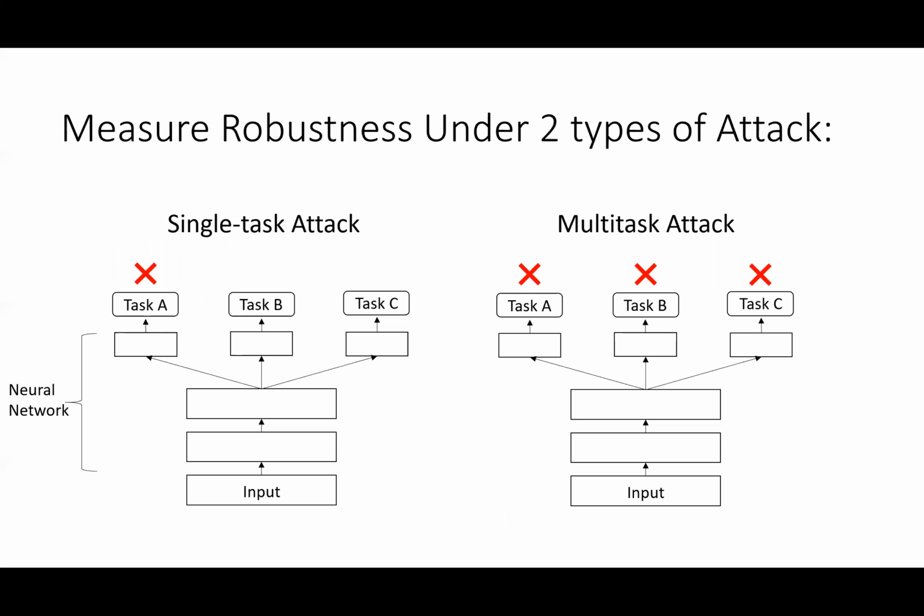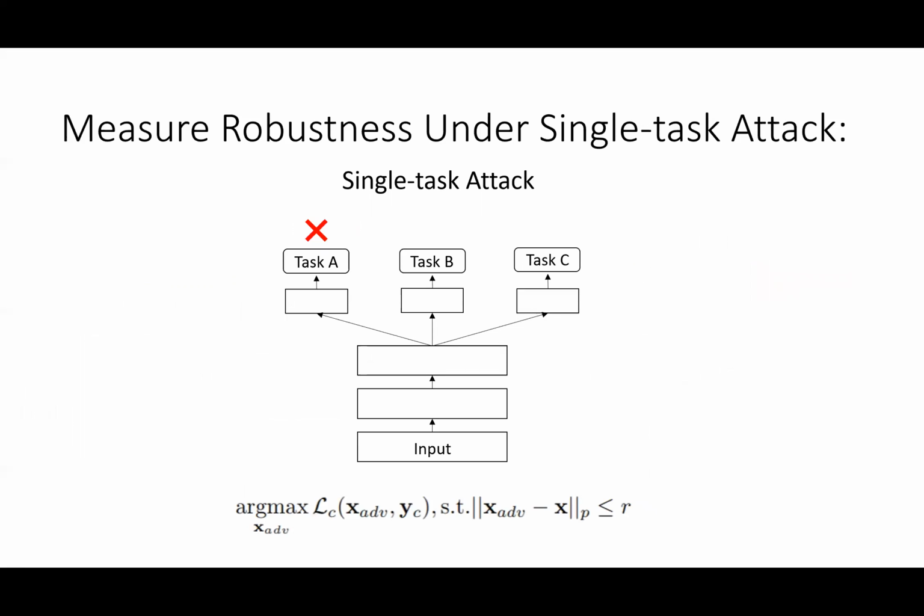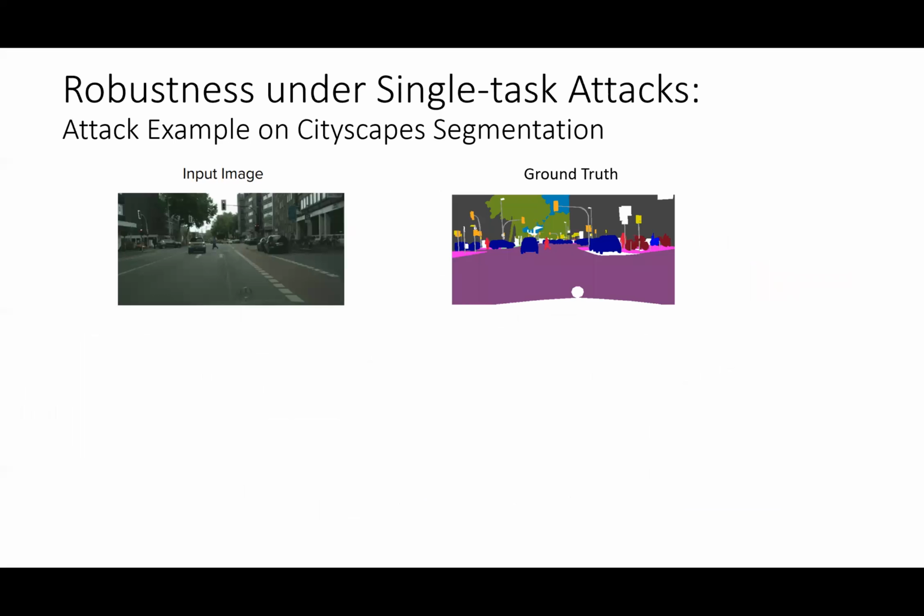We measure the robustness of multitask models under two types of attack, single task attack and multitask attack. The single task attack fools one specific task, where the adversarial attack is optimized solely for that task. For multitask attack, it fools several tasks at once. We first empirically analyze the multitask model robustness under single task attack. We show an attack on Cityscapes segmentation as an example.